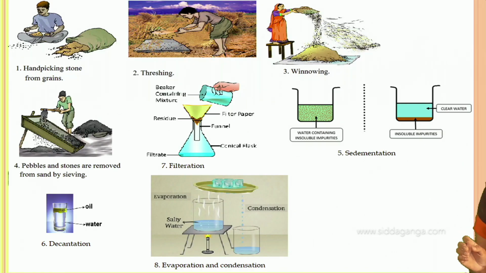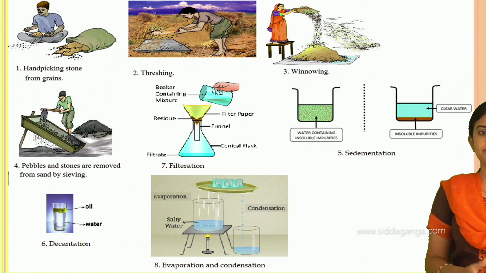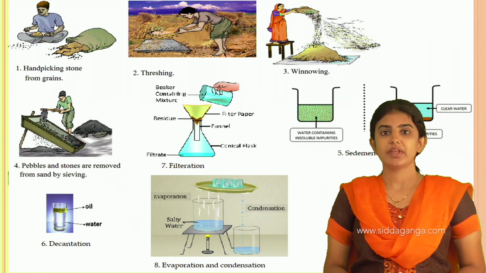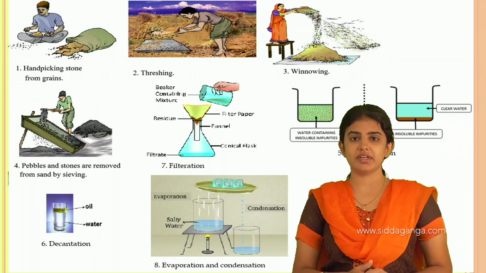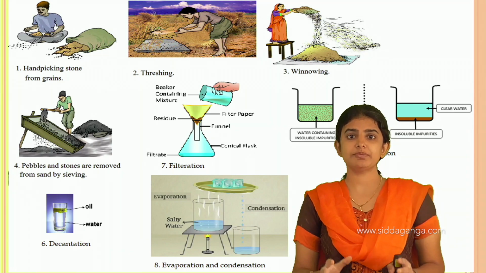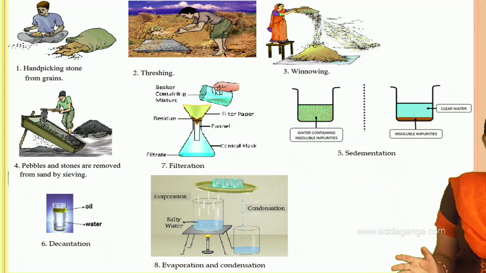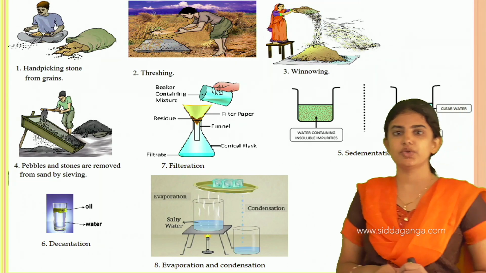Next we shall move on to the different methods of separating the constituent substances which are present in a mixture. By knowing the nature and properties of a constituent material, we come to know which method is applicable for different components of a mixture. Here the hand picking method, the threshing method, and the winnowing method are there.